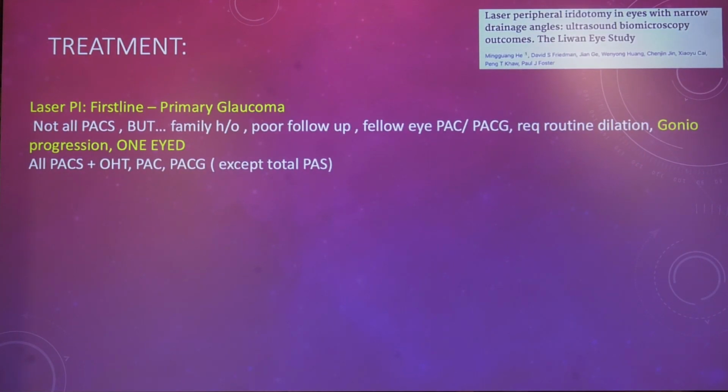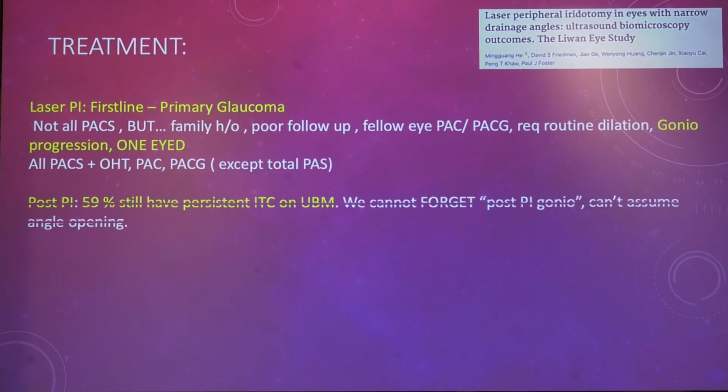Treatment: first line in primary glaucoma is laser PI. You don't laser all PACS, but with family history, poor follow-up, fellow eye of PAC requiring routine dilatation, a patient who has gonio progression, or a patient who is one-eyed. All PACS plus OHT, PAC and PACG, except the ones with total PAS who may not benefit.